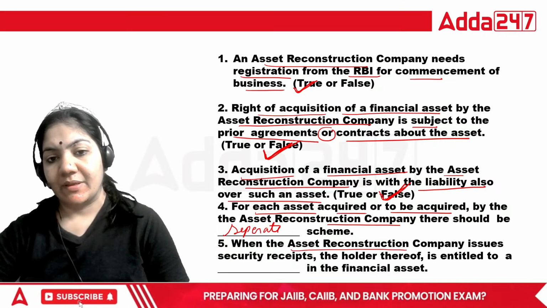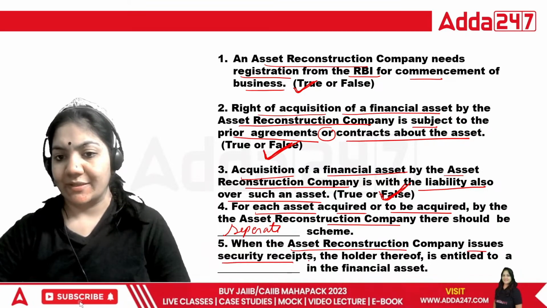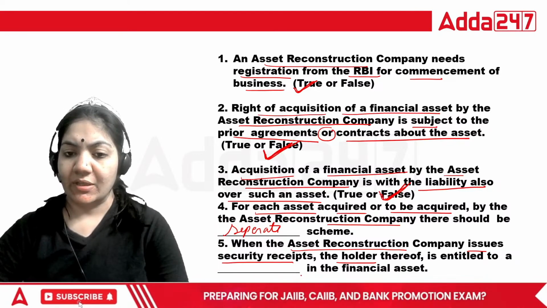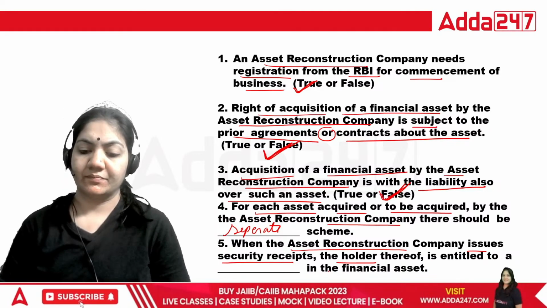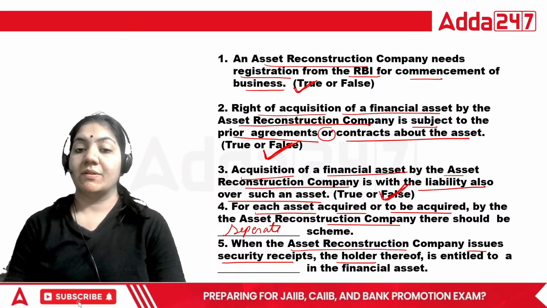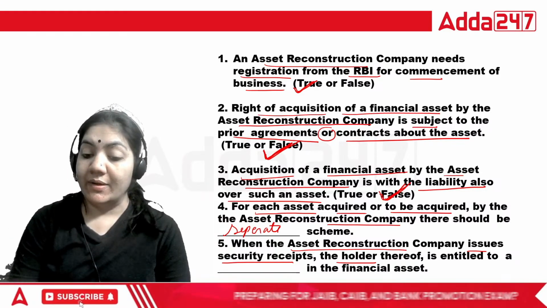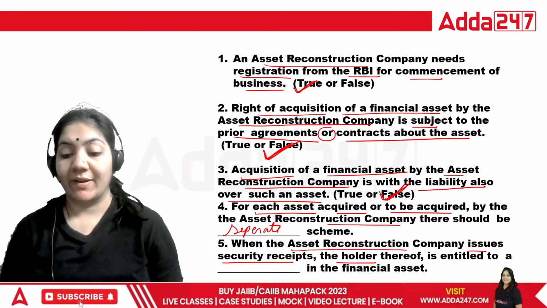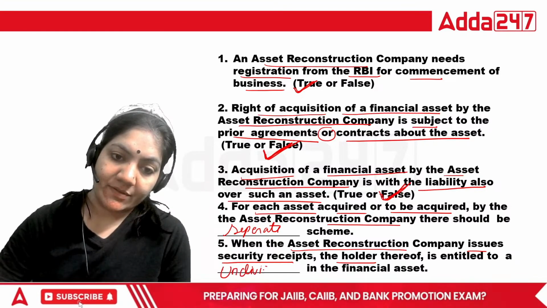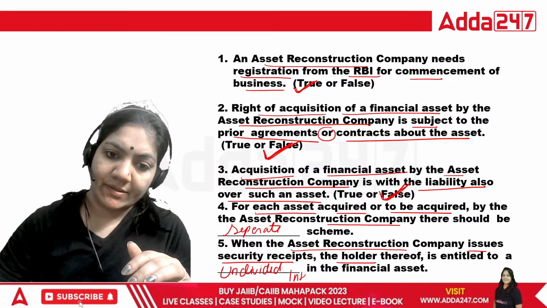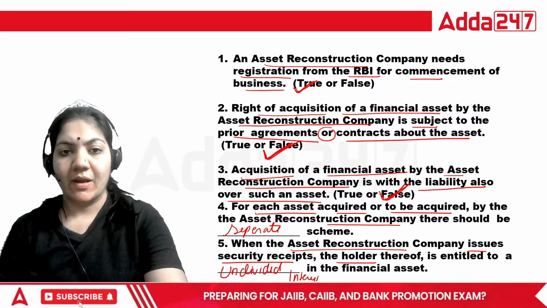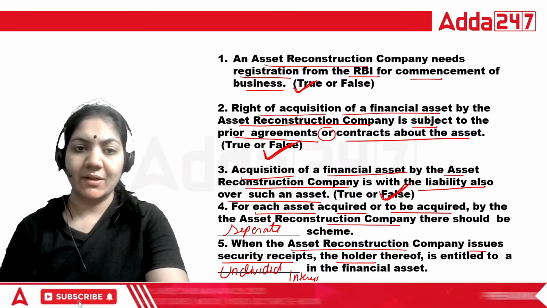When ARC company issues a security receipt to the qualified buyer, the holder is entitled to a dash in the financial assets. You have to remember this: the holder is entitled to an undivided interest. So for the fifth one, undivided interest will be the right answer. These are the things that you have to remember.